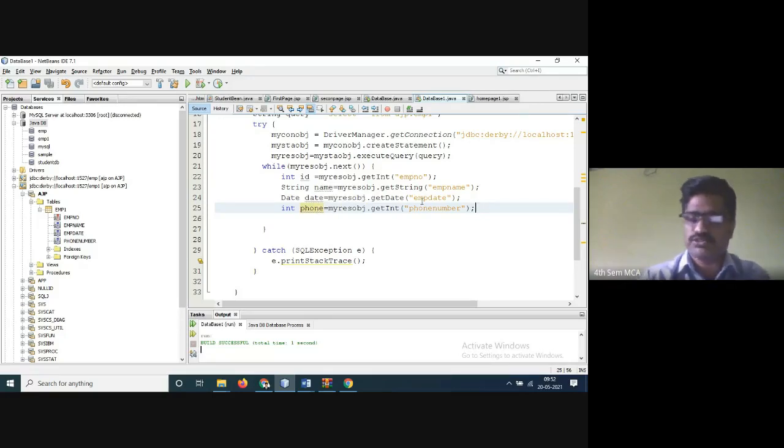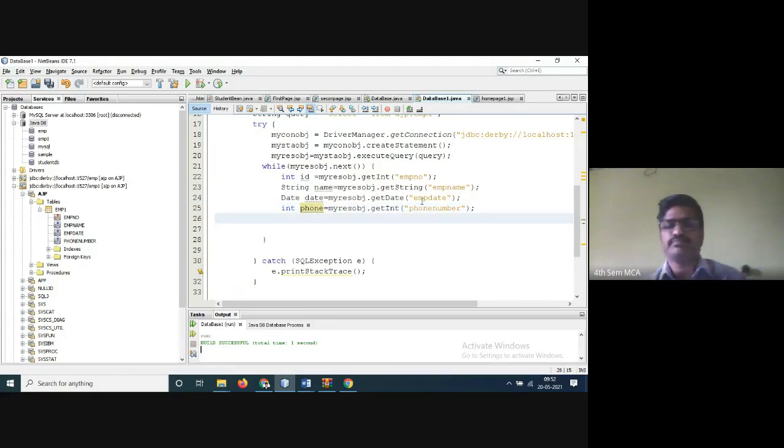Now you have to display the fields: ID, name, date, phone number. These things should be displayed. Now System.out.println, close the bracket, open it.